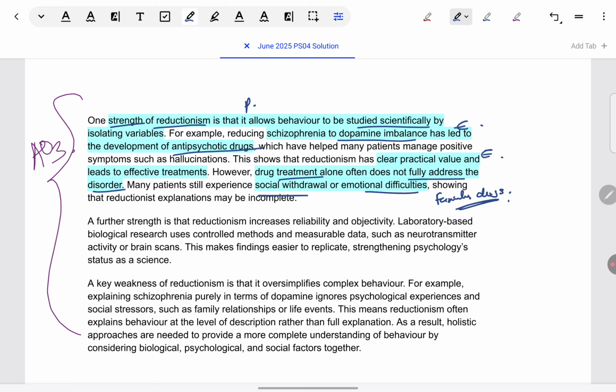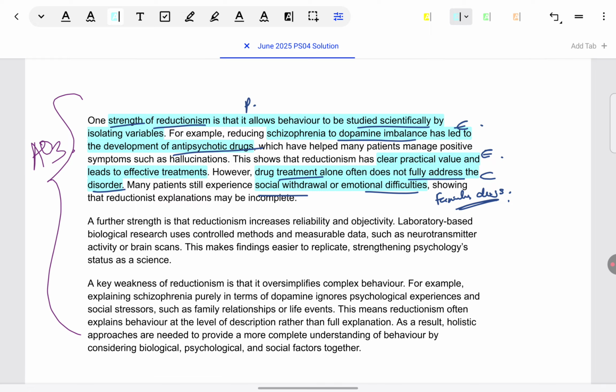Why it's not given here? Because it's just a counterpoint. It's not a full weakness point. That's why. So counterpoints are generally brief, 1 or 2 lines at most. But here, can you see like how a balance is being made in strengths and weaknesses by including counterpoint? If two strengths, two weaknesses are too much for 8 marks.